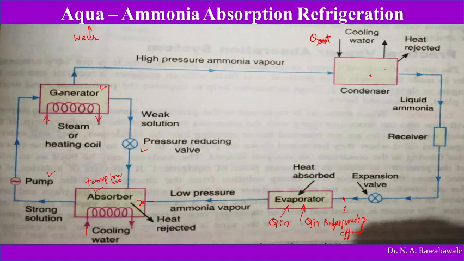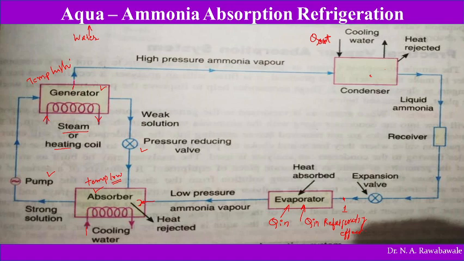In this generator, the strong solution of aqua ammonia is heated with the help of steam or a heating coil. At higher temperature, the water has an affinity to liberate ammonia.